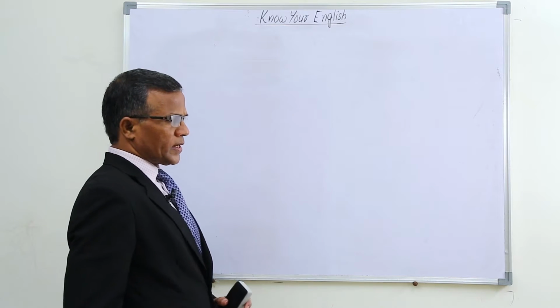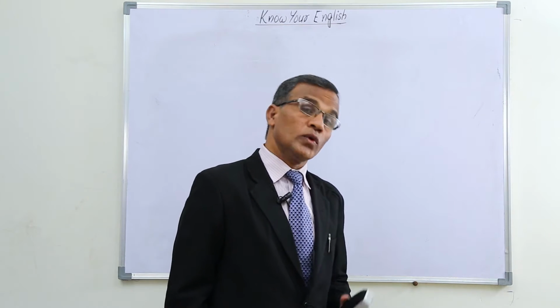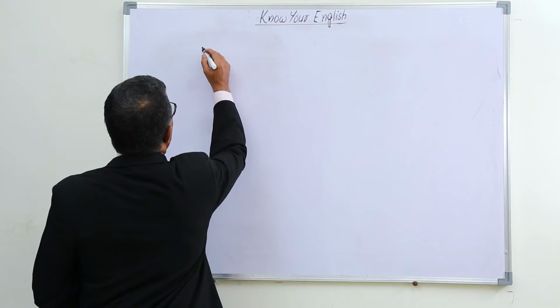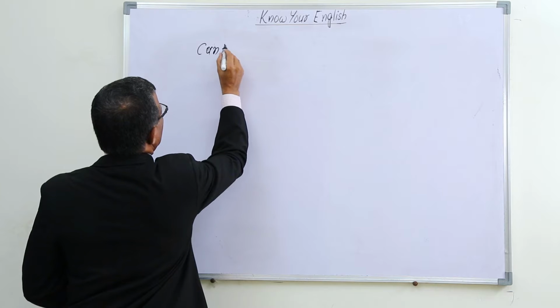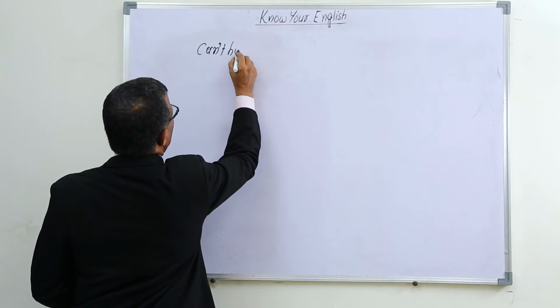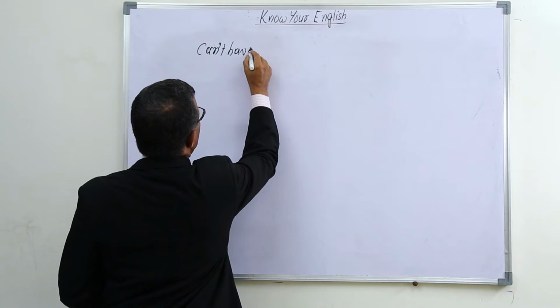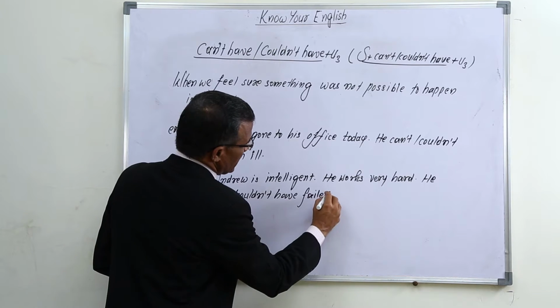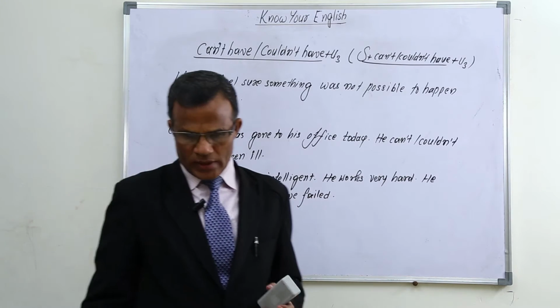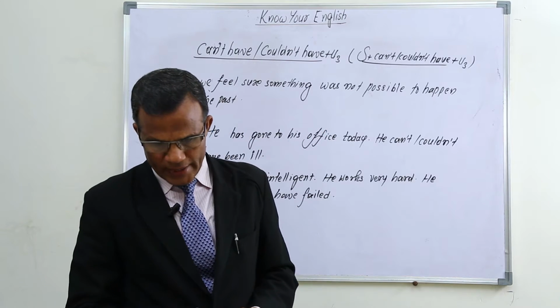How to use can't have plus V3, couldn't have plus V3. He can't have or couldn't have failed.